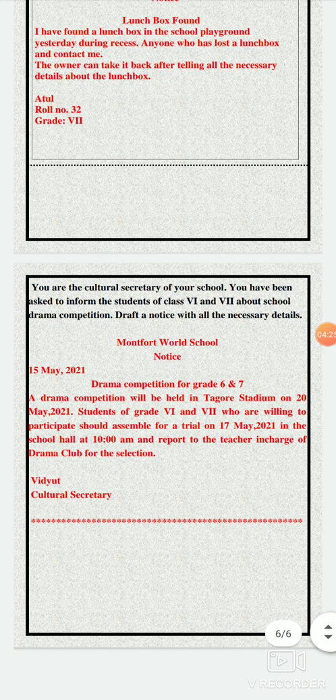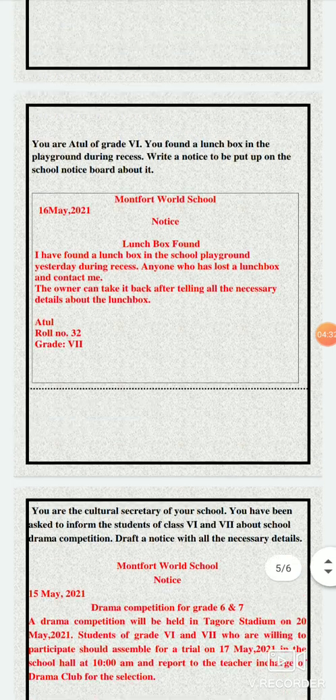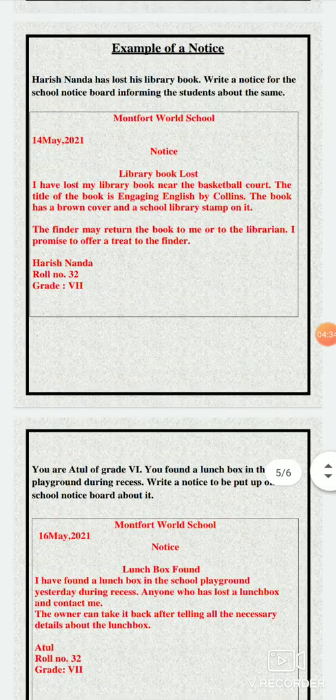We write our name at the end and the designation, like Vidyut, Cultural Secretary. So this way the format remains the same and only the headings change.